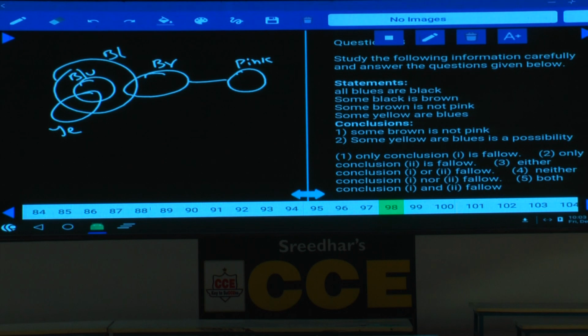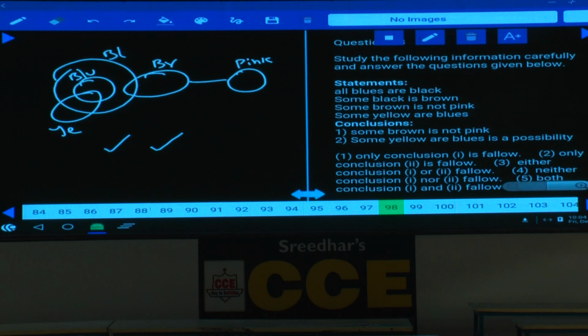Then with the help of this, first one, some brown is not pink. Brown is here, pink is here, no brown is pink, so some brown is not pink is definitely true. Then coming to the second one, some yellows are blues is a possibility. Is it possible or not? Yes, it is possible.